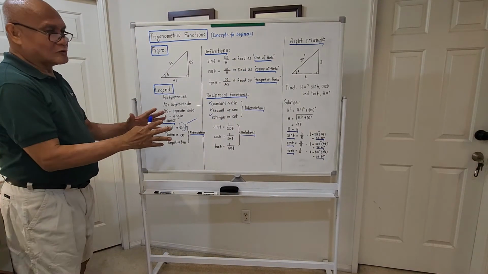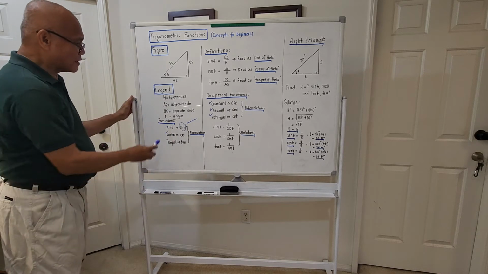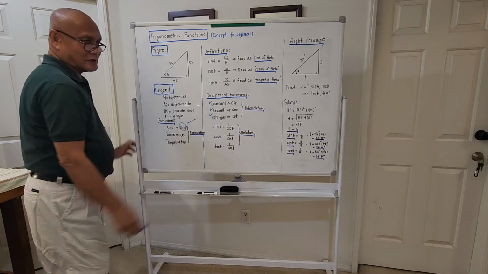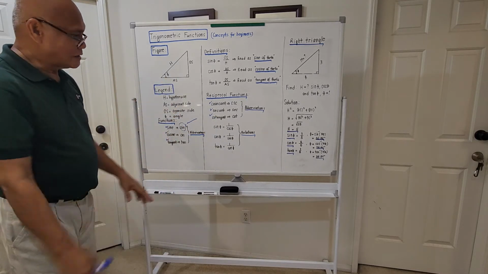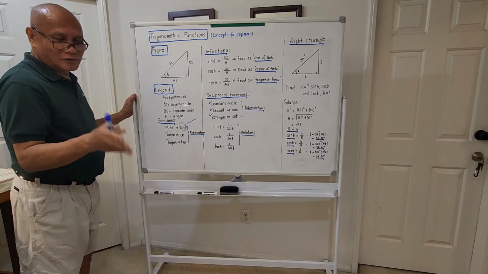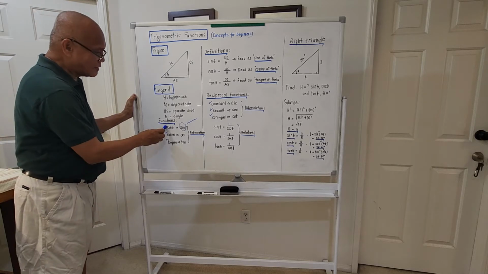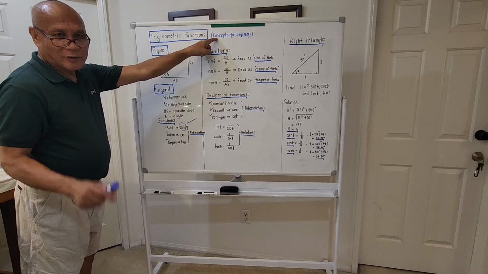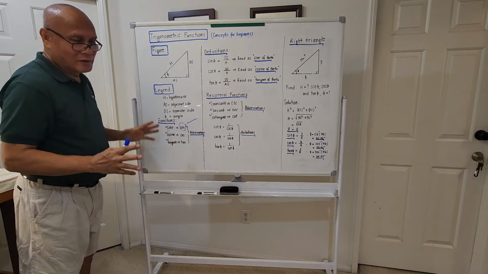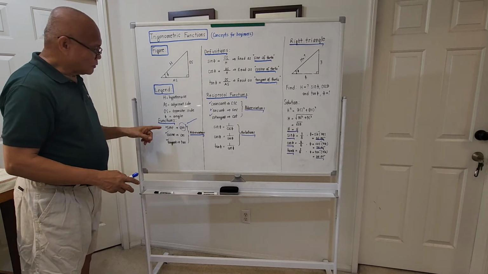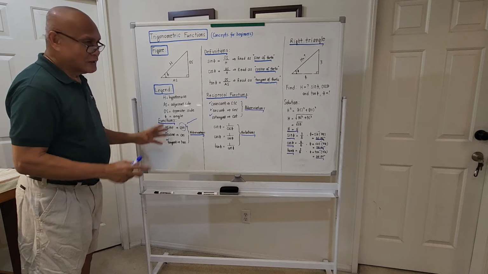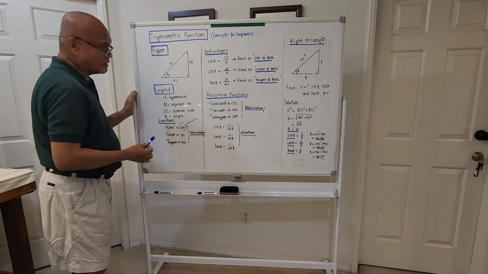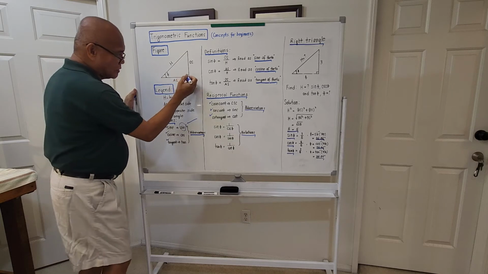Okay, let's try to bring out the definitions of sine, cosine, tangent, cosecant, secant, and cotangent. This is basic, guys. Because if you do not know how to take the value of sine, cosine, and tangent, you're gone. So under concepts, I will show you how to get the proper values of these first three functions. This is actually based on a right triangle. Right triangle. The right angle is here.